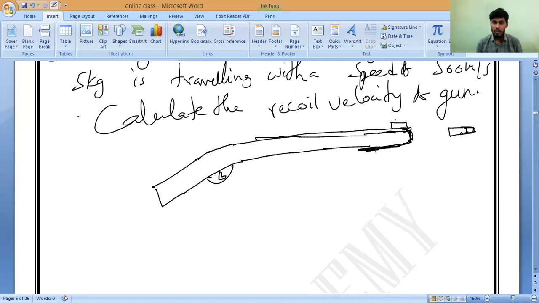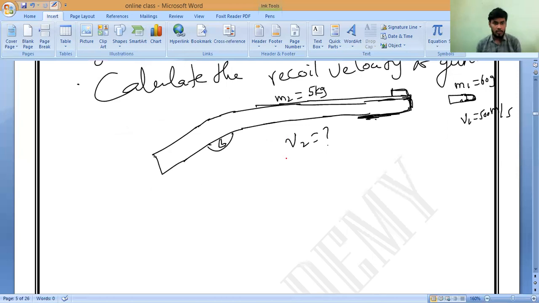Let me take the mass of the bullet as M1, which is equal to 60 grams, velocity equal to 500 meter per second. Next, M2 is equal to 5 kilogram. They are asking V2, the recoil velocity. What is the formula? You have to draw the diagram.